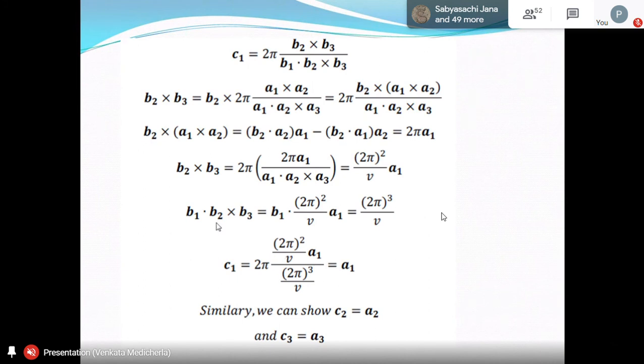That's why I told you, when you calculate B2 × B3, you don't have to substitute for B2. Just keep B2 as it is, because we have the orthogonality relation which can give you these values directly. You don't have to express B2 in terms of A1, A2, A3. To do that, you would get cross products, four cross products, not triple, and it will be clumsy. So we have proved that the reciprocal of the reciprocal is the original Bravais lattice.